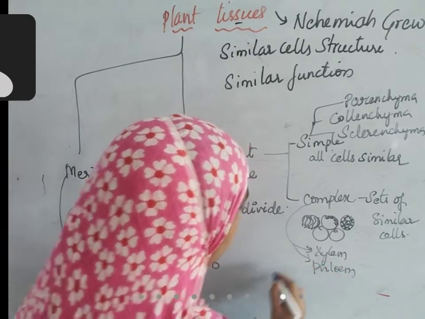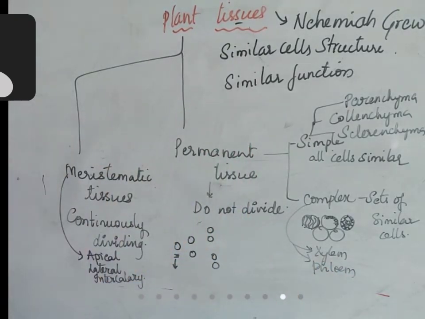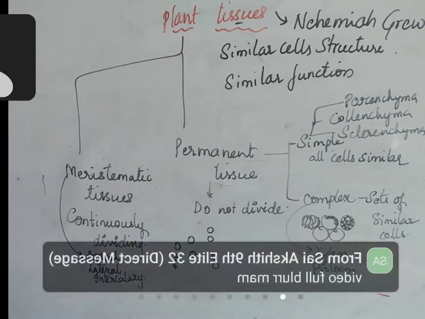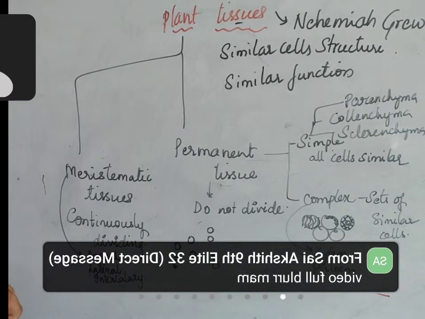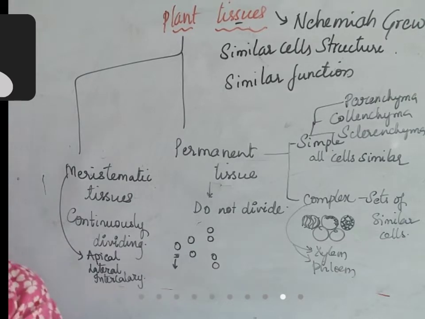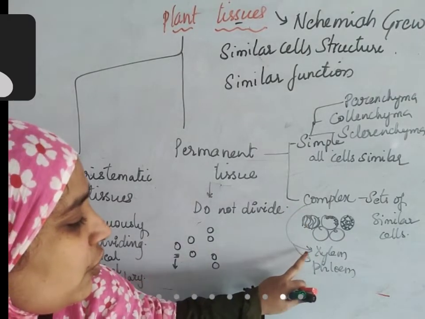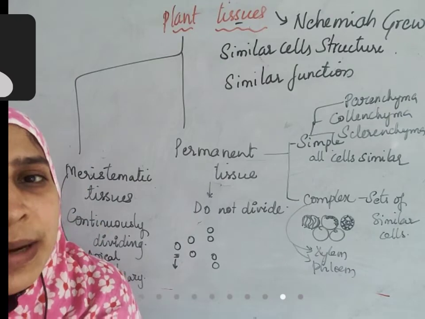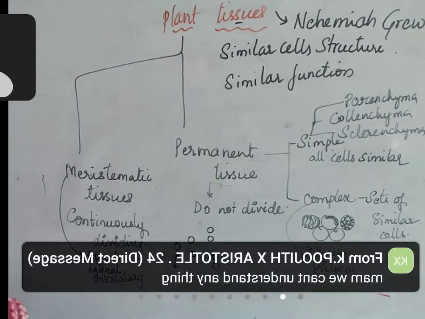Only two. Xylem and phloem. Simple tissue is divided into parenchyma, collenchyma, sclerenchyma. Complex tissue is divided into xylem and phloem, right? So that is the difference.